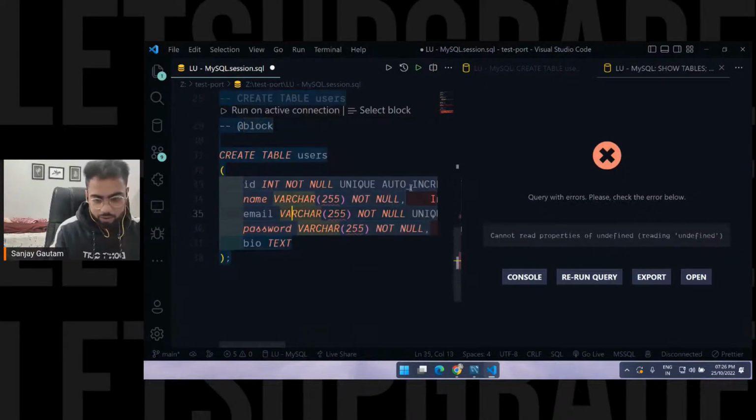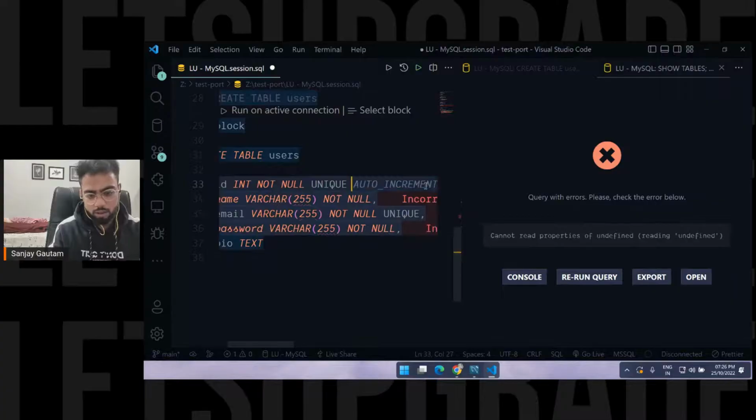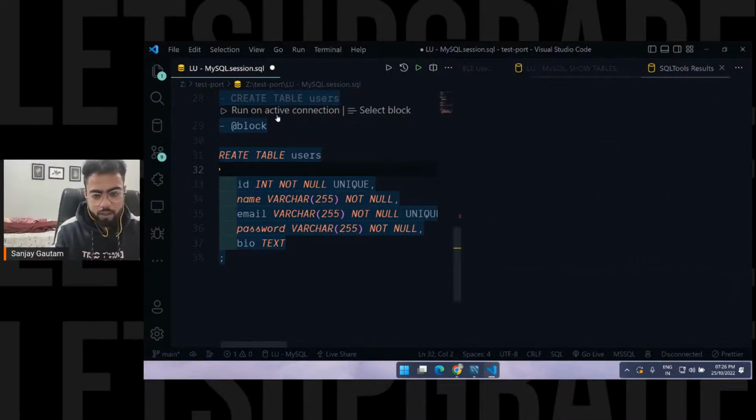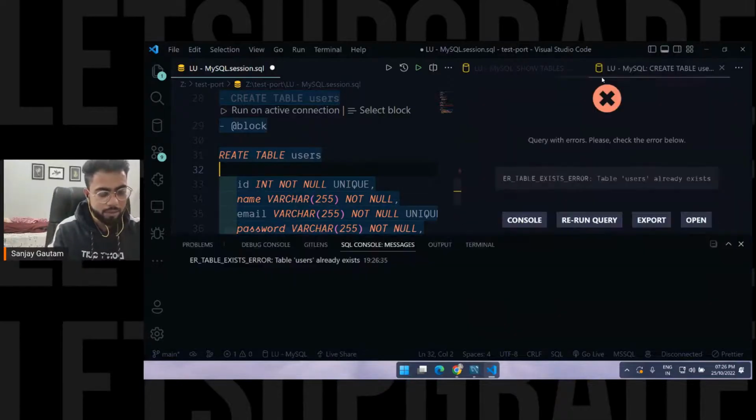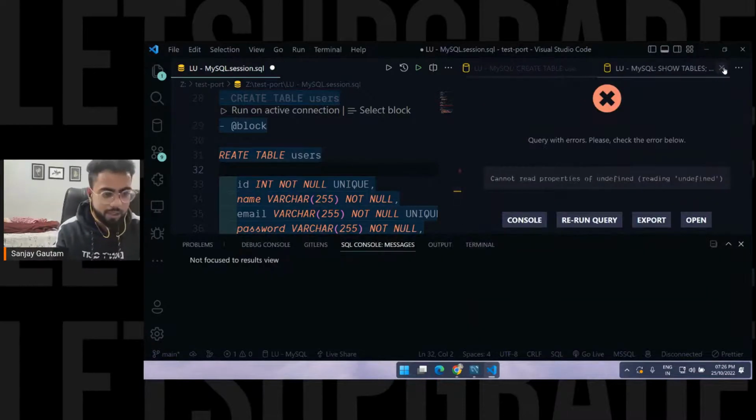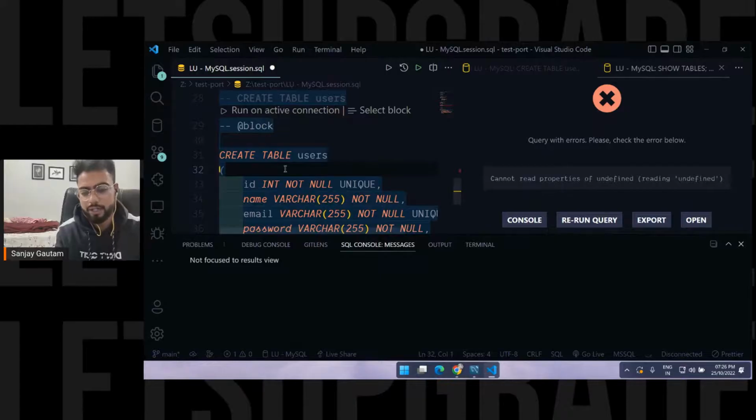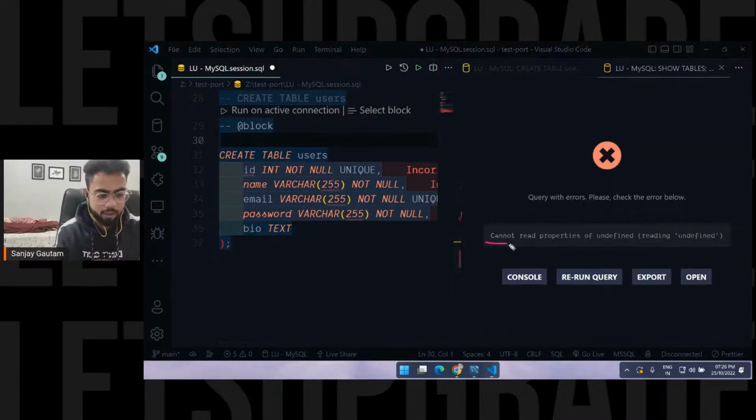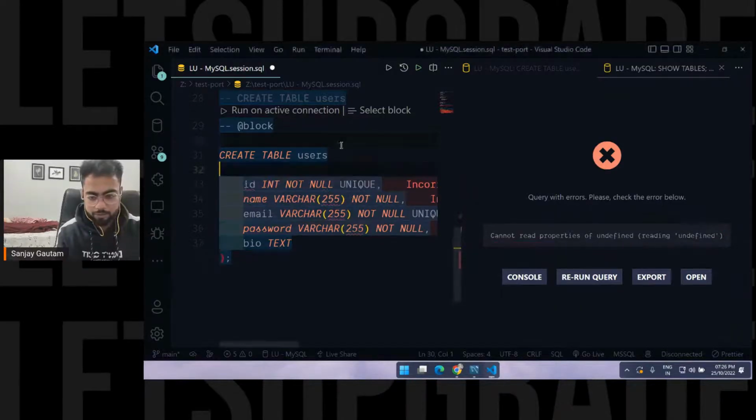Did something get left below here? Okay, and run on this active connection. It's already created, it already exists. It's saying that the table already exists. If I just execute this command one more time, see, I'm getting an error.